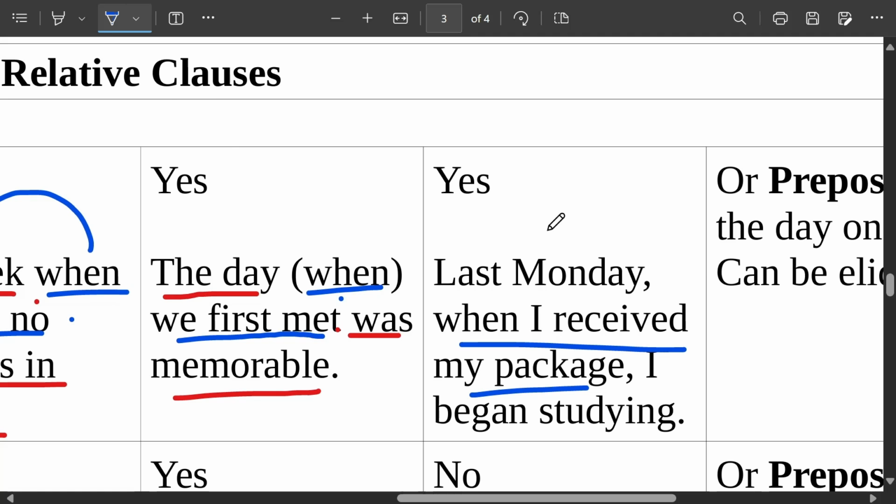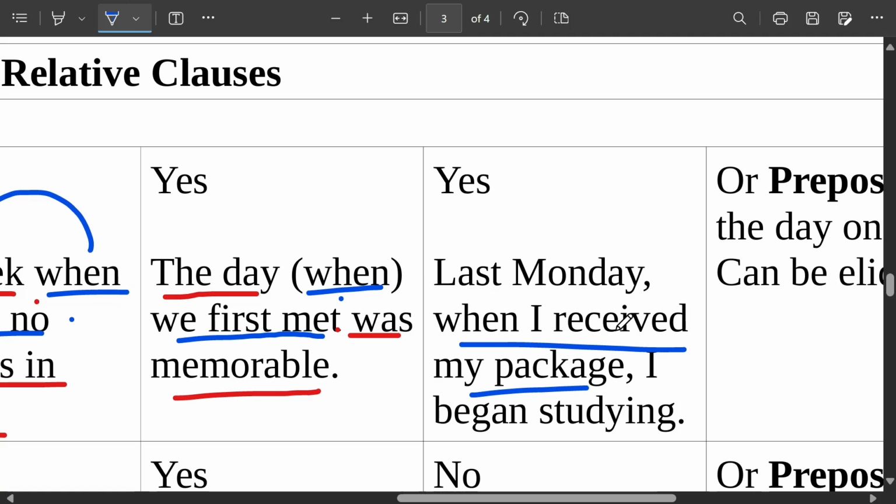Okay? So last Monday is a clearly stated period of time. You know what day you're talking about, okay? Here on this one, it's just the day. Which day? You don't know which day. It's not clearly stated. So the relative clause that comes afterwards, this one, is a defining relative clause. Okay? But last Monday is a very clearly stated period of time, right?